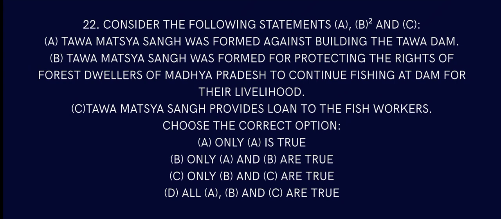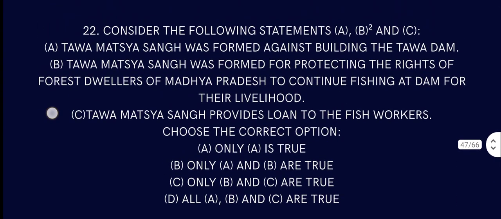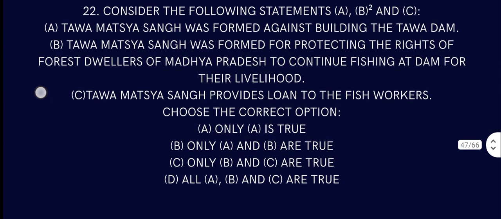Okay. So options A and B are out. So we have C and D. Maybe the answer is B and C. Yes, I get it now. They were not formed against building the Tawa Dam. They were just formed for protecting the rights of forest dwellers of Madhya Pradesh to continue fishing at the dam. They fight for the right to fish in that dam, and they provide small loans to the fish workers.